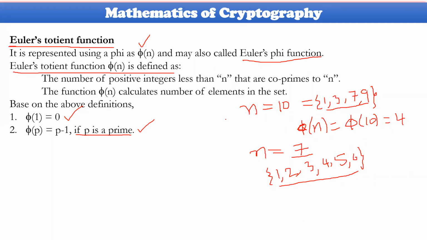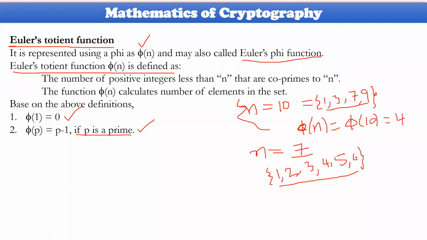Okay, these two are very, very important for us. Here we have taken into consideration Euler's quotient function, represented by phi. It gives the number of positive integers less than n that are co-primes for that particular n. Examples are something like this. This is the way to identify the co-primes.